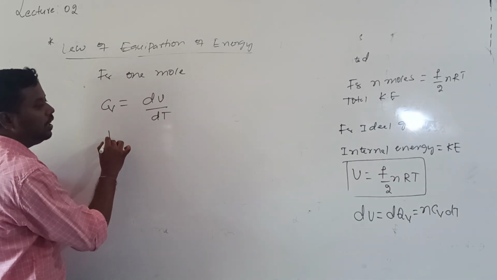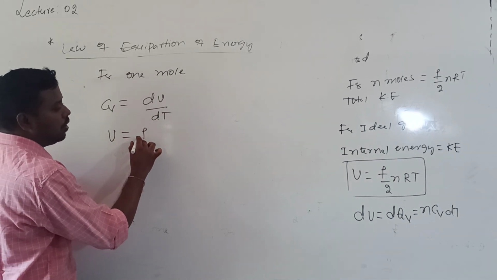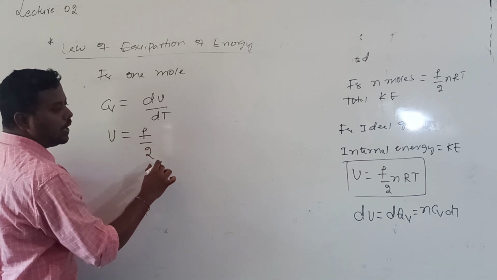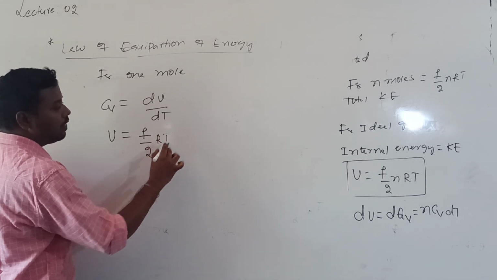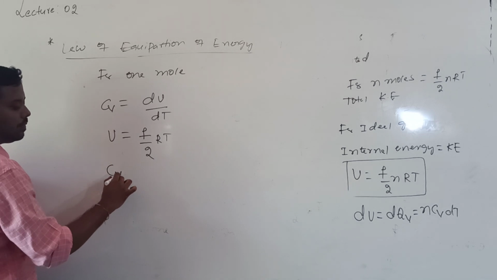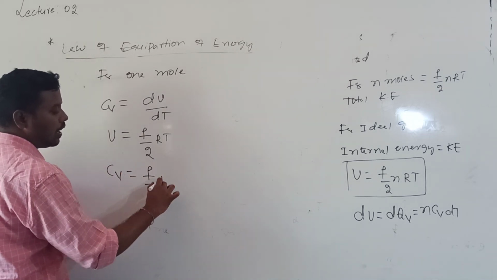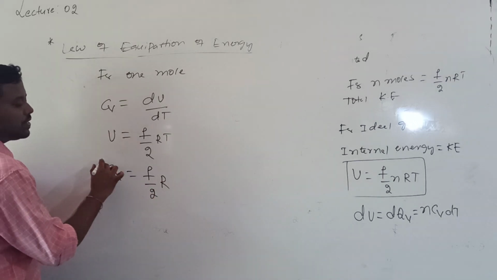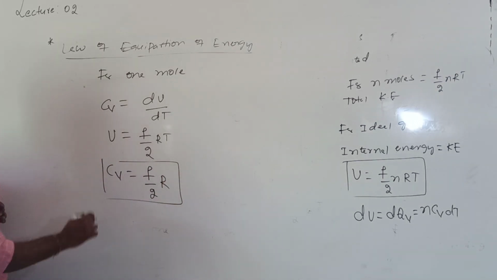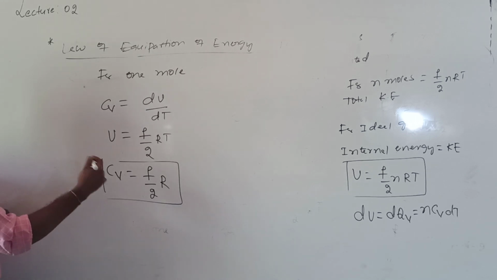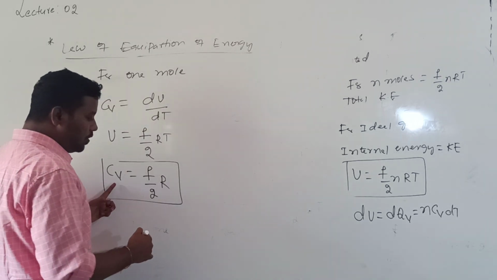The U value for 1 mole is (f/2) R T. Then we get the answer for Cv: Cv is equal to (f/2) R. This is the value of Cv for any gas, either monoatomic, diatomic or triatomic.